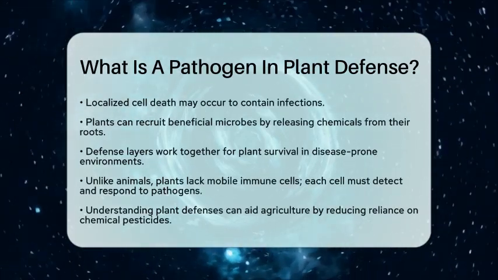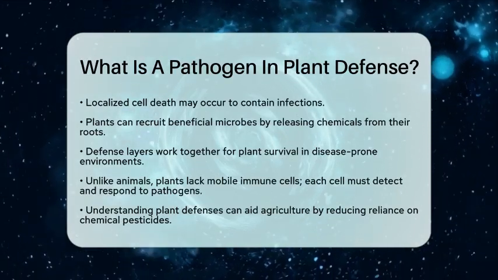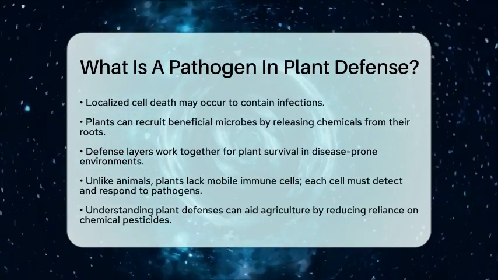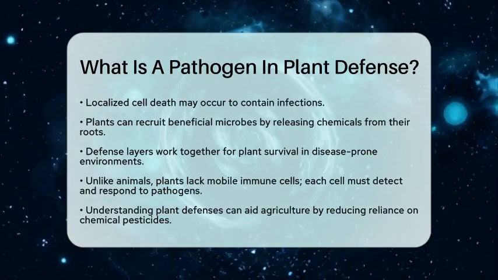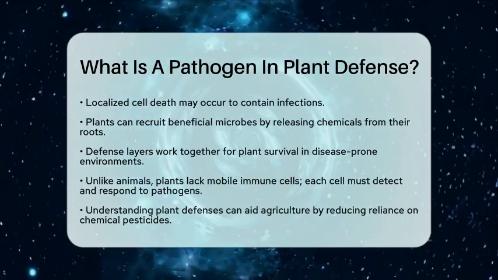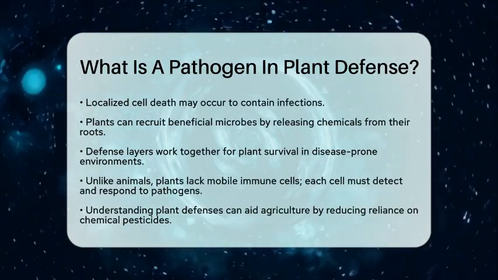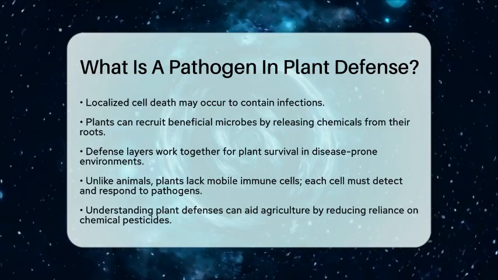Unlike animals, plants do not have mobile immune cells. Instead, each cell must be able to detect and respond to pathogens. They also send signals to alert other parts of the plant when an attack occurs.